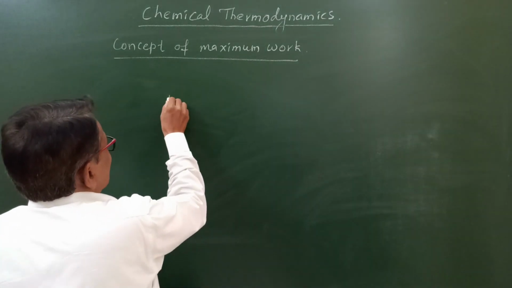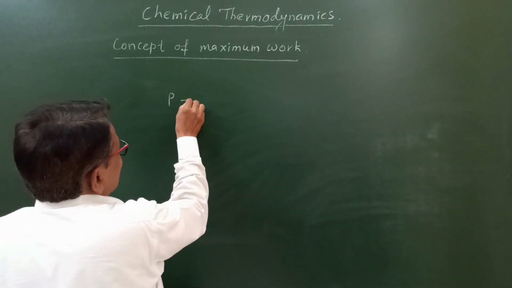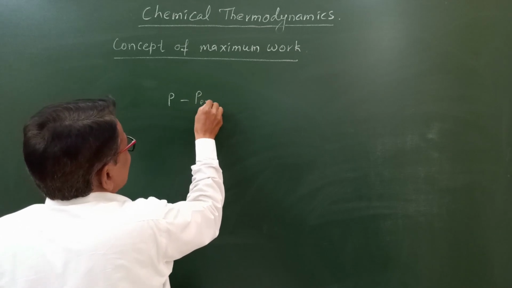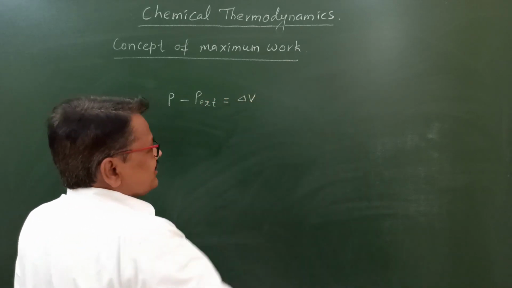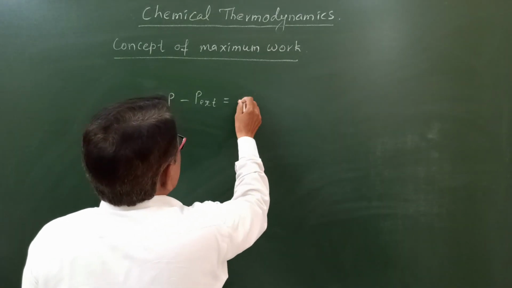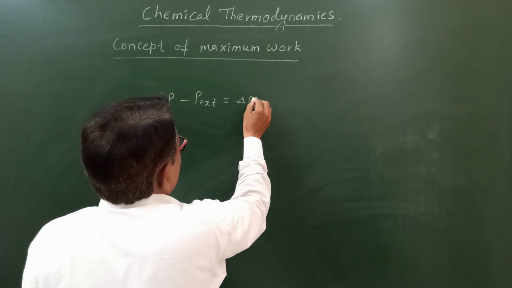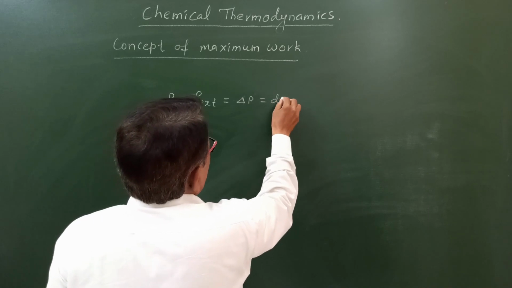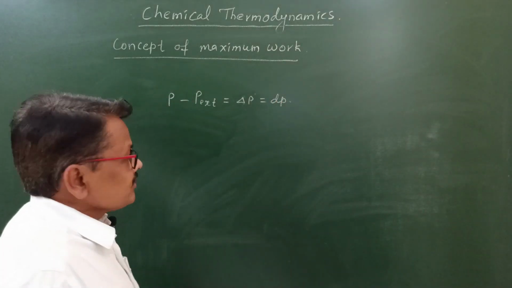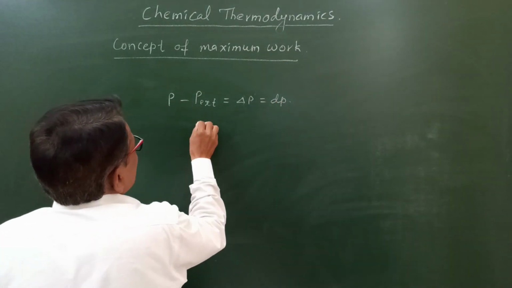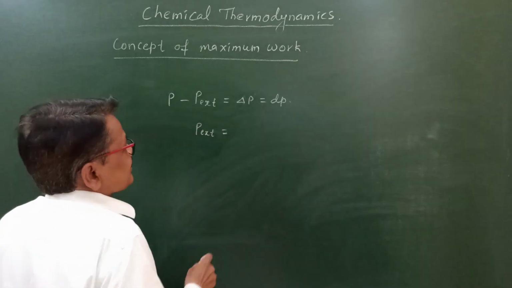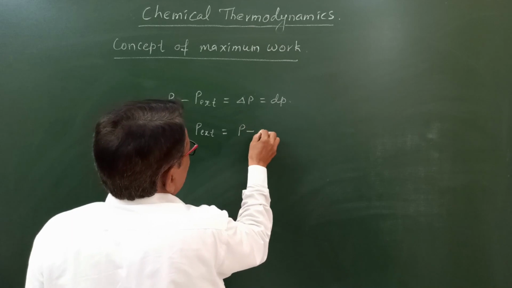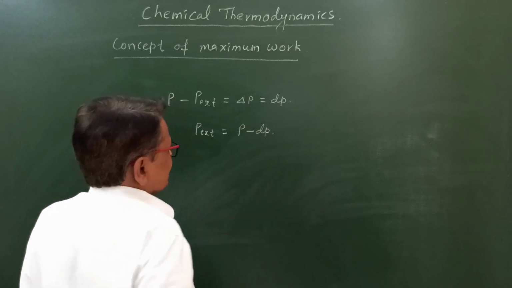It means the difference between the internal pressure and PEXT, the external pressure, should be infinitesimally small. Infinitesimally small means delta P, or we can say dP. Here PEXT, the external pressure of the gas, can be written as P minus dP.